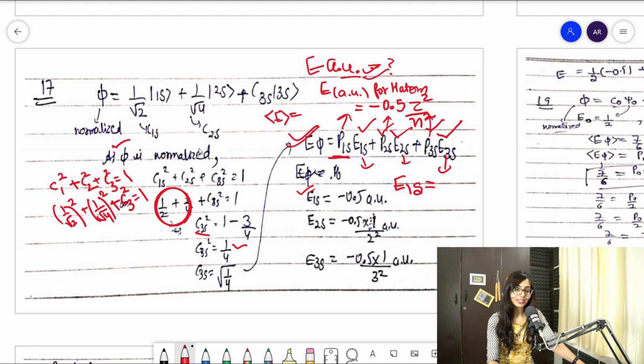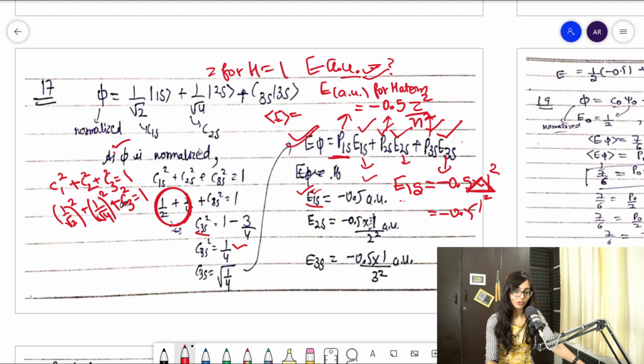So for the 1s orbital, Z for the hydrogen atom is 1. So that will become minus 0.5, and Z square means 1 square divided by n square, where n is 1, so 1 square, and it will become minus 0.5. So that's what I wrote, minus 0.5.